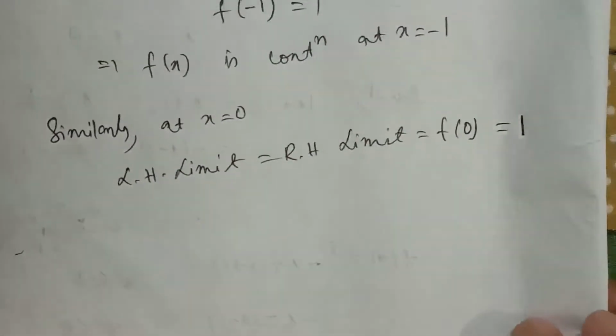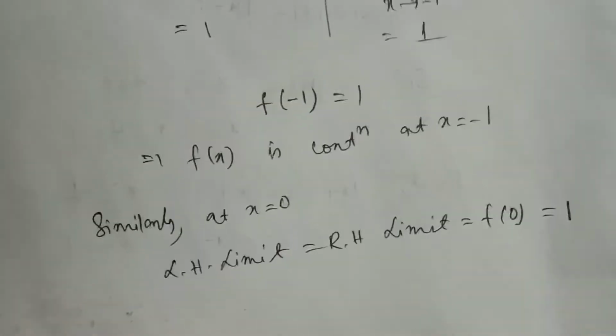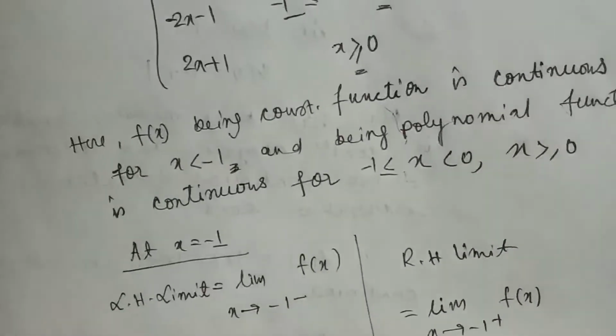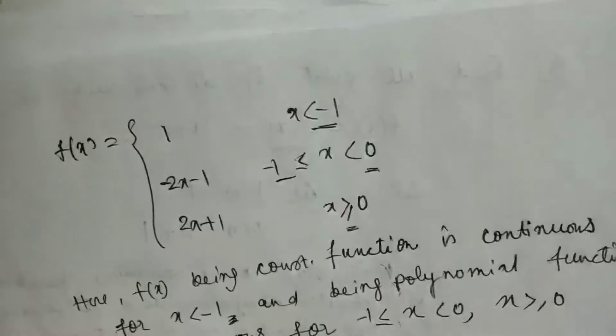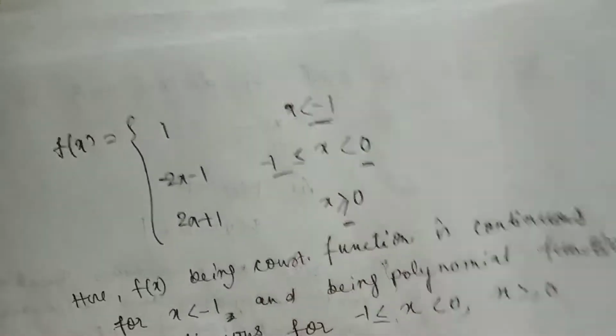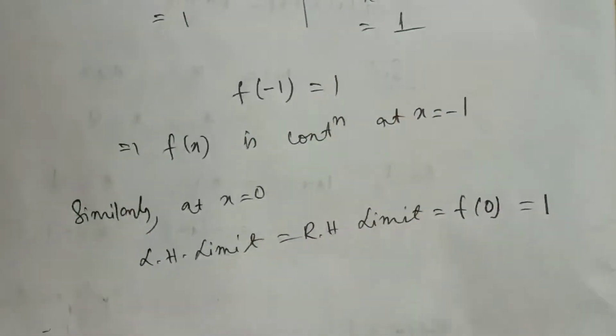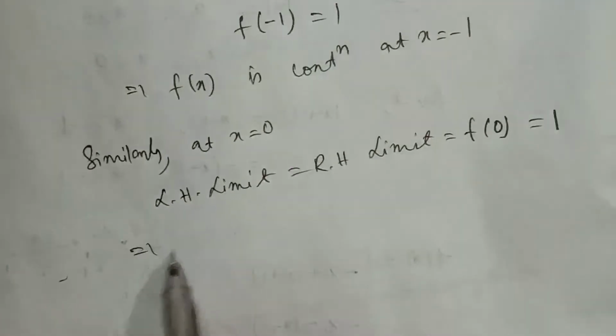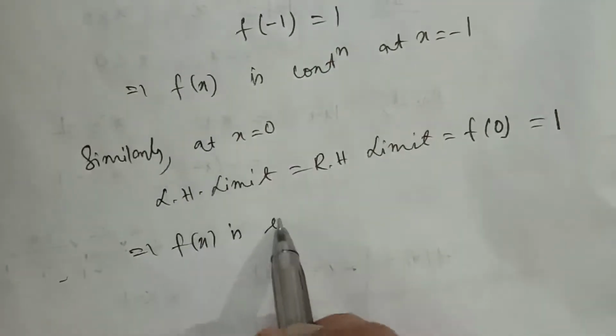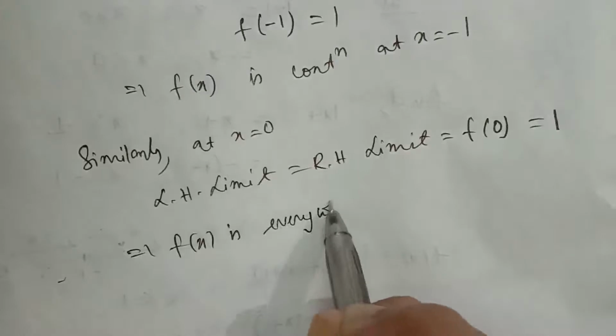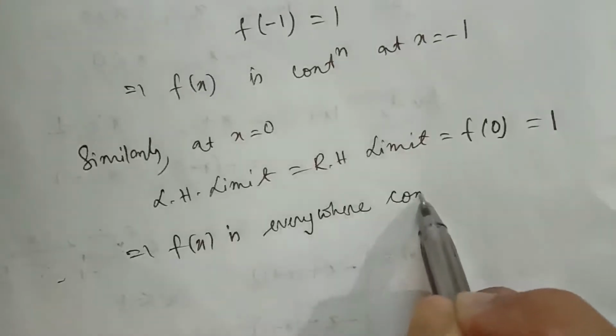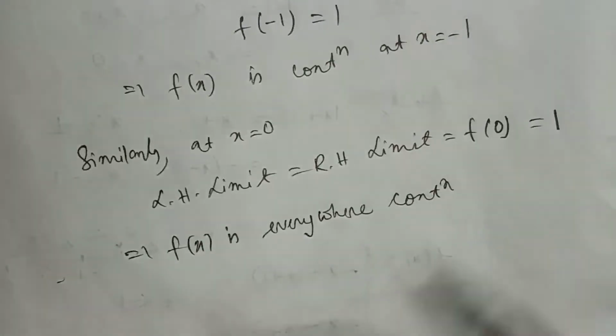So ultimately f(x) is continuous everywhere in these ranges, x less than minus 1, and so on, and also at the junctions f(x) is continuous. So f(x) is everywhere continuous. If 4 marks are given, you try this method. If 1 mark is given, try the shorter method.